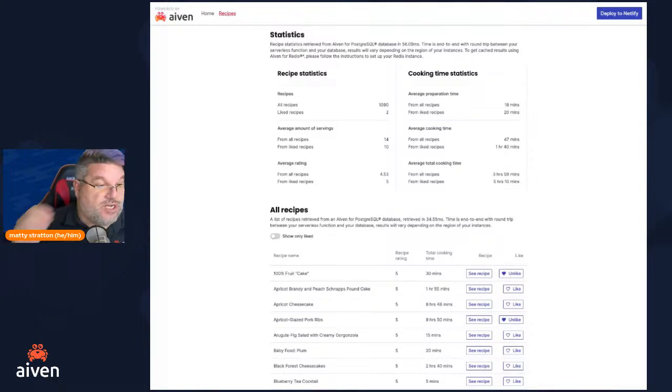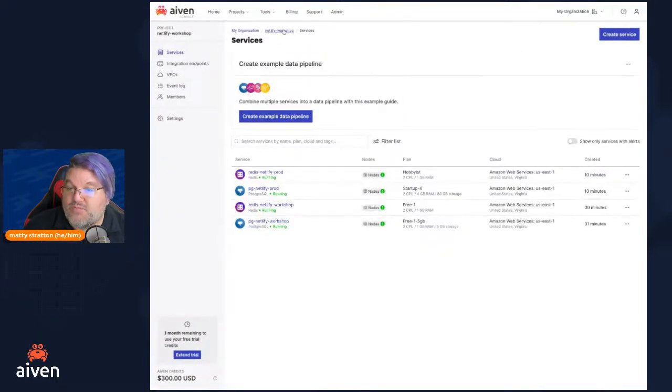We're doing that for this workshop because we're using the free tier, and in your free plan, you can only have one of each kind of service, which isn't a problem for real use cases because the free tier is probably not where you're going to run production. So what I'm going to do is show you how you can use some separate configurations. If I go back to my Aiven services, under this project, you can see that I also have 2 new services that have been created. I have my Redis prod and my Postgres prod. So this is a separate database.